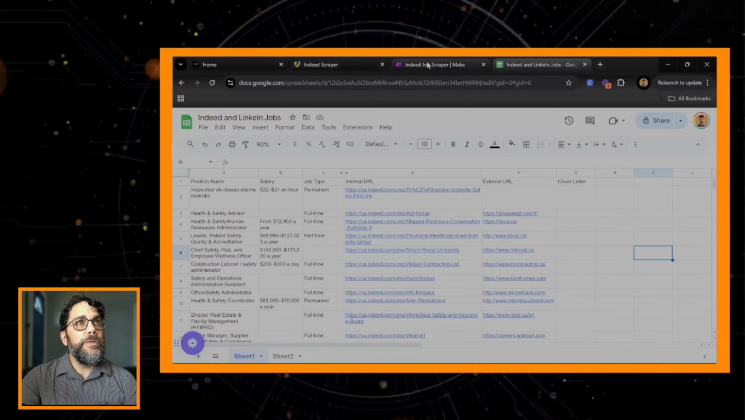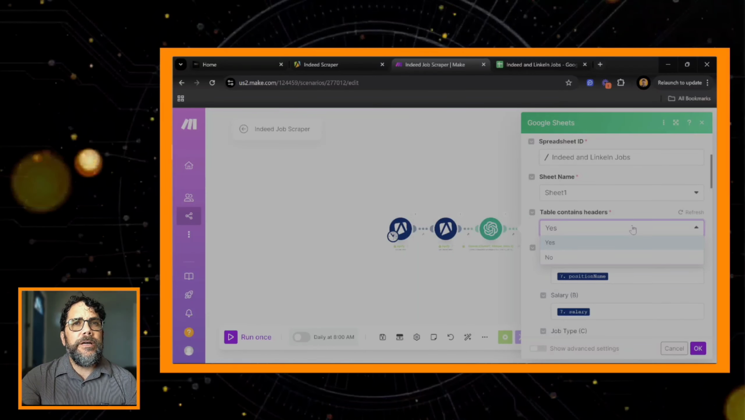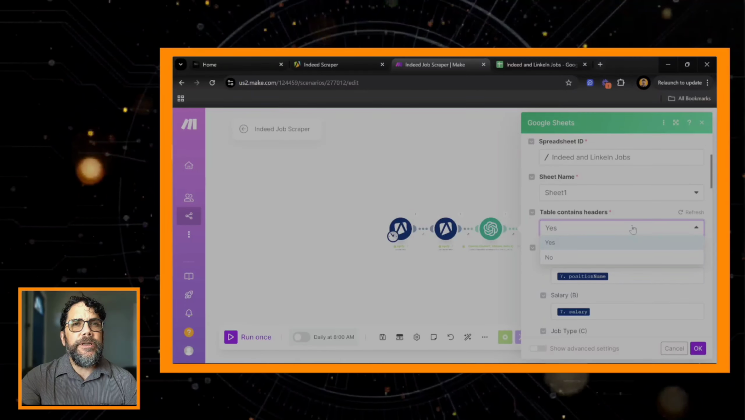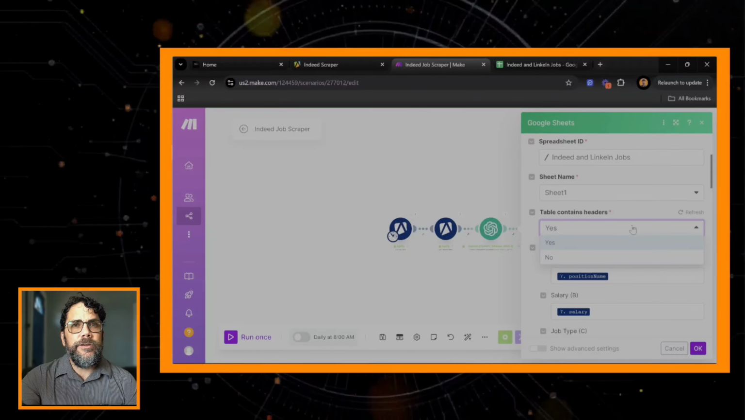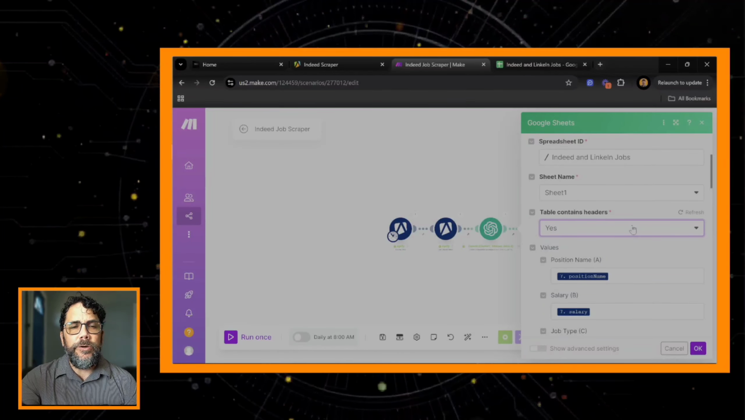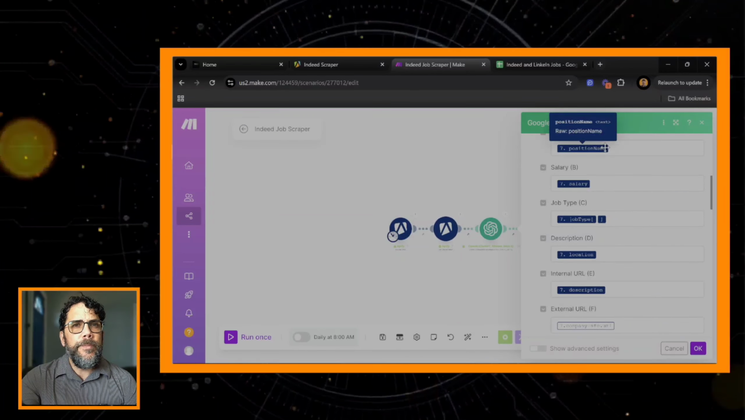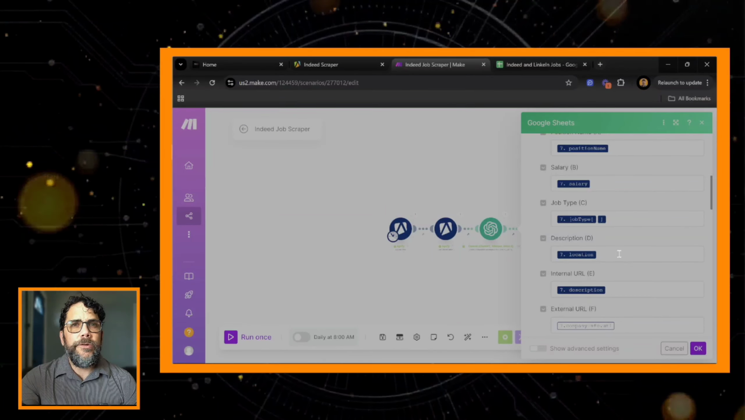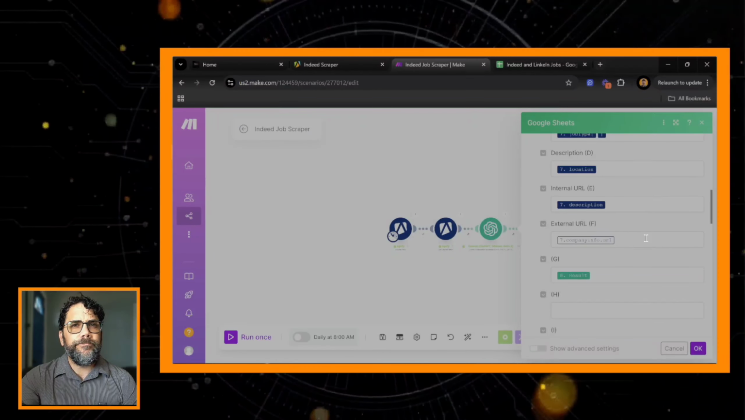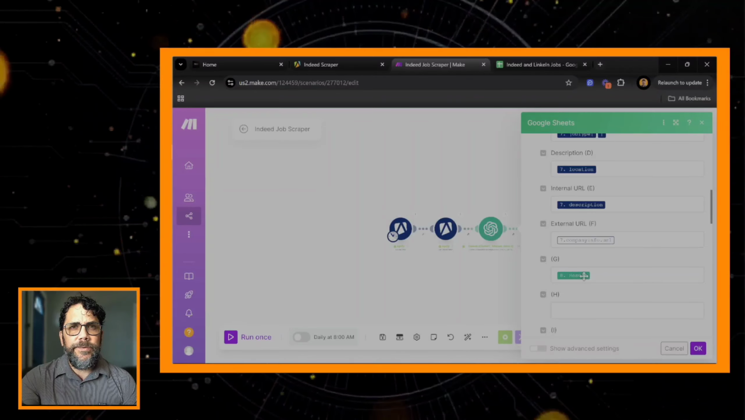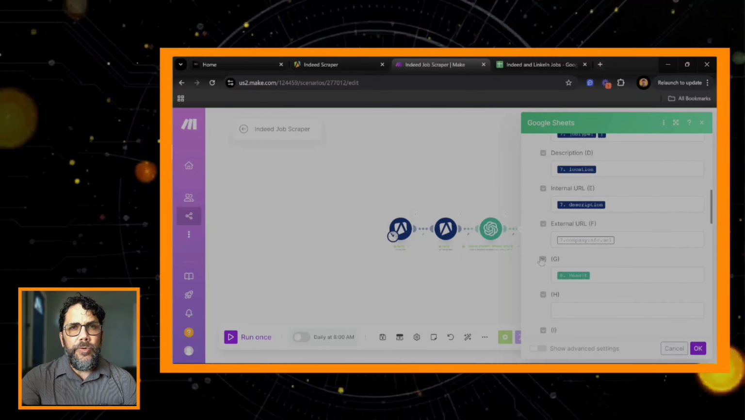Okay, we'll go back to Make here, and we'll go down. There's two different options here for this particular line. Table contains headers, yes or no, right? So you're just letting it know that you've already put headers in there. For this one, we're going to go yes, and the values. So we want to do position name, salary, job type, location, description, company info URL, and then finally the result from ChatGPT. And that's going to be that cover letter that's going to be put into that final column.